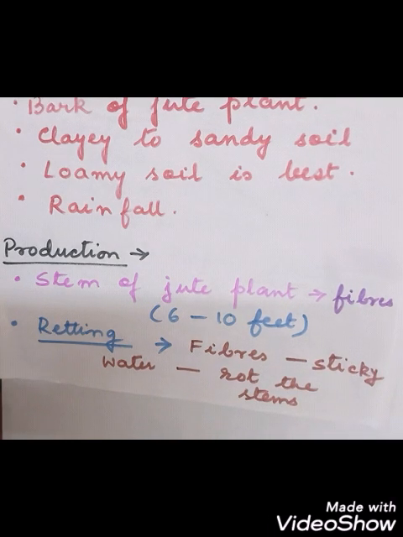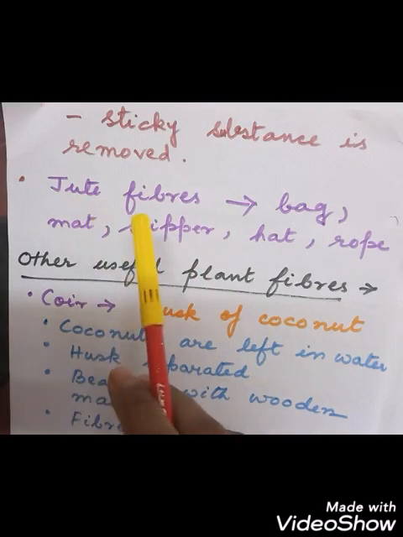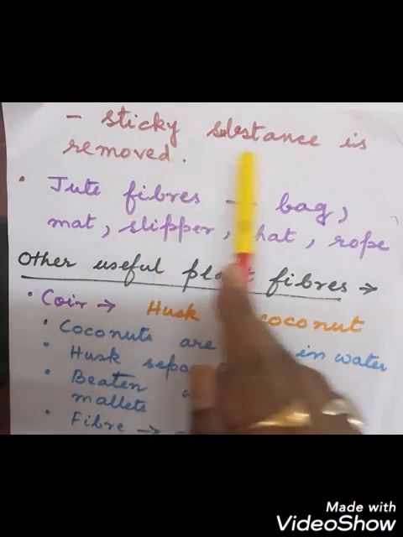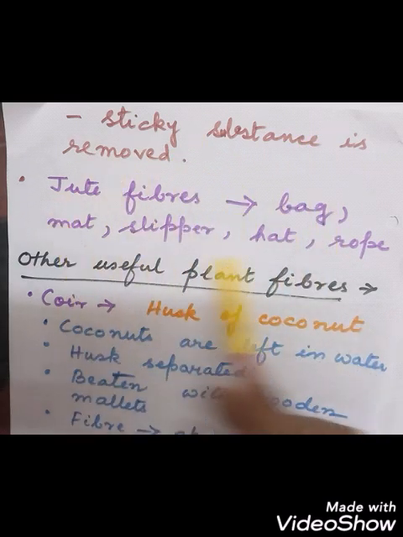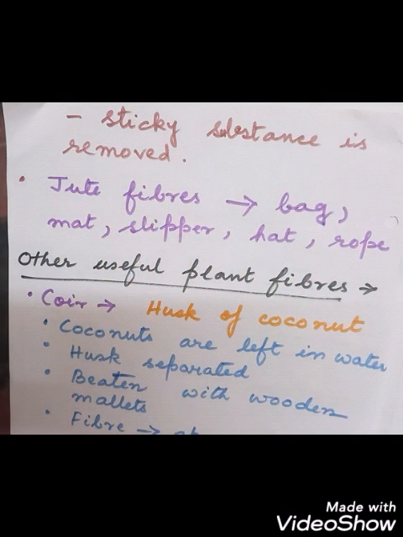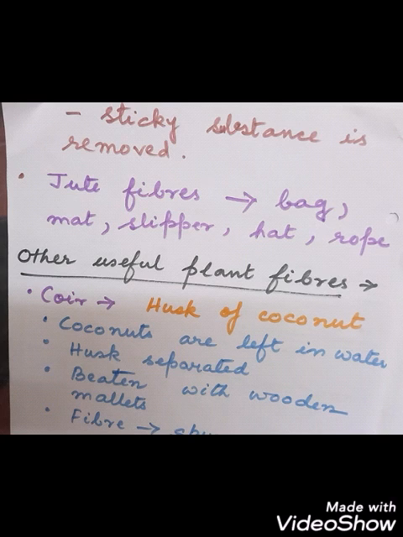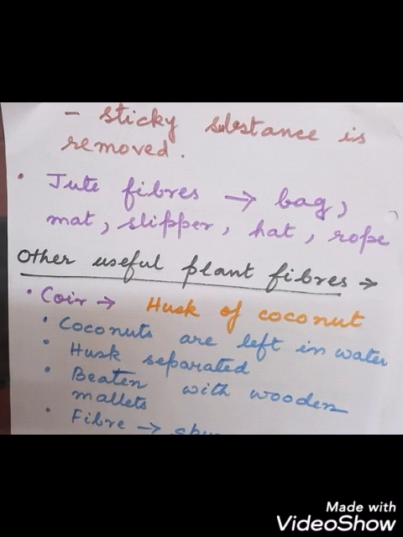After retting, we get the fibers of the jute, and from the jute fibers, what can we make? Jute bags, we can make clothes, we can make a mat, we can make a sack, and many things from the jute fiber. So you can see here the sticky substance is removed, and then the fibers are used for making various items. Okay, hope you have understood up to this much.